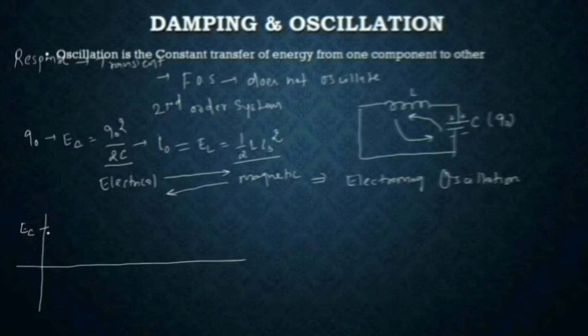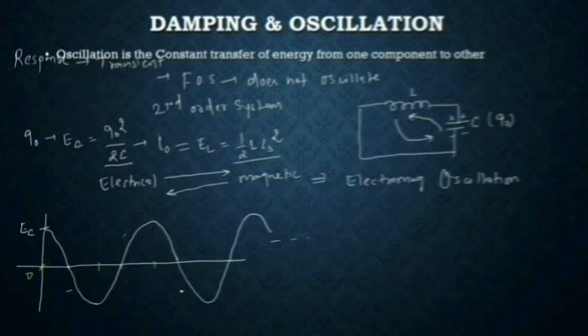After some time, when the capacitor starts discharging, this energy will start dying out from the capacitor, and when the capacitor is completely discharged, the energy in the capacitor becomes zero. When the energy in the capacitor becomes zero, the energy in the inductor will be maximum. After some time, the current in the inductor will again start charging the capacitor, but with the opposite polarity. Like this it keeps charging, discharging, and charging again, and this process keeps on repeating. So this is the oscillation in the inductor because of the current.